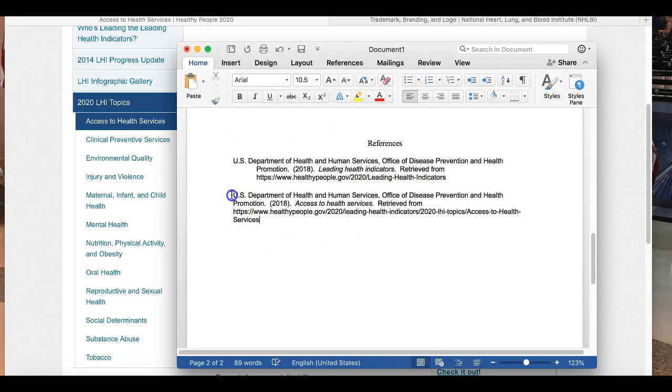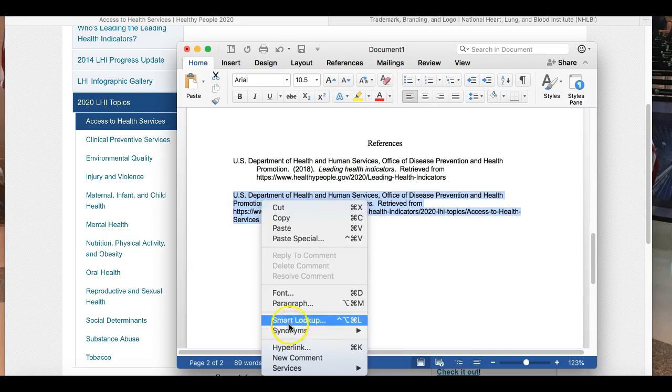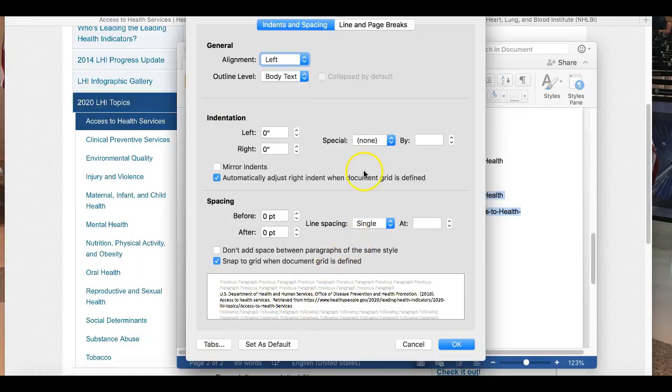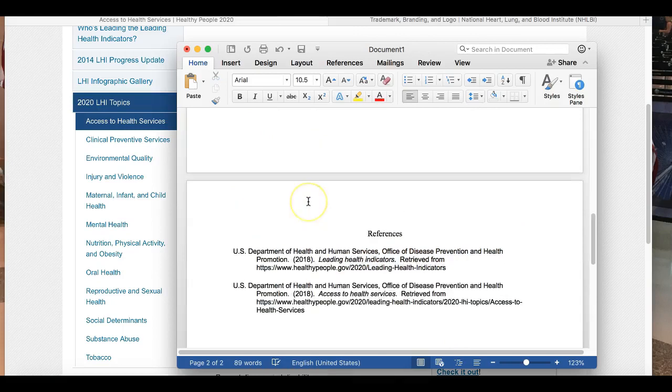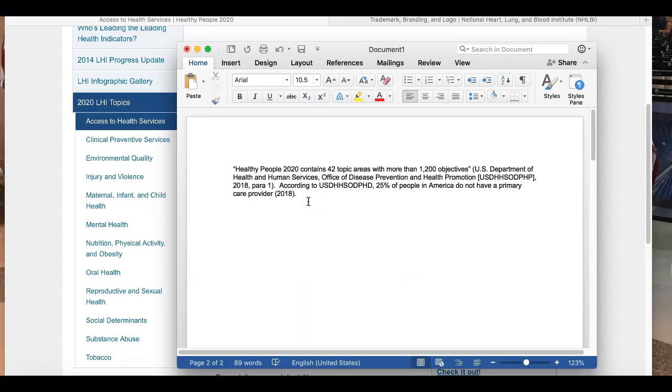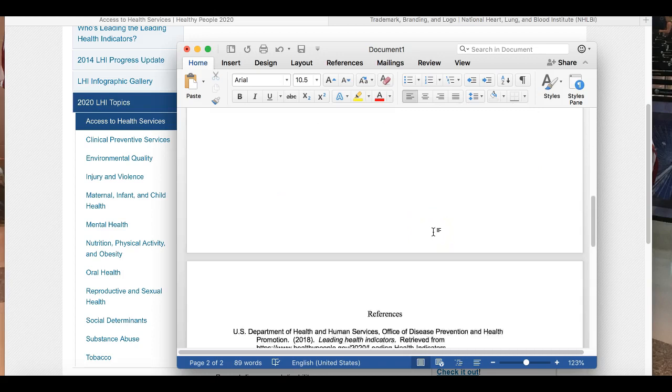And so I have to use the exact URL that it came from. All right, now APA is kind of persnickety here because I have two references from the same author, right, and the same date. So how do we know which one of these came from which reference, right?